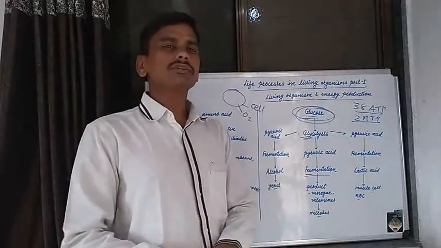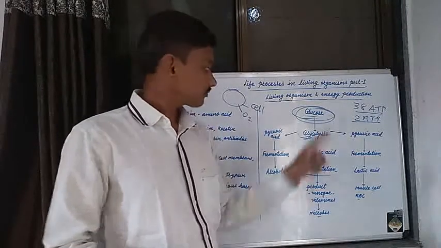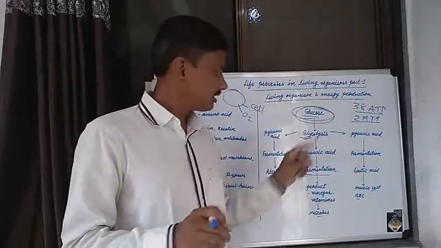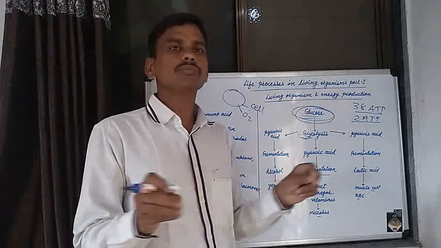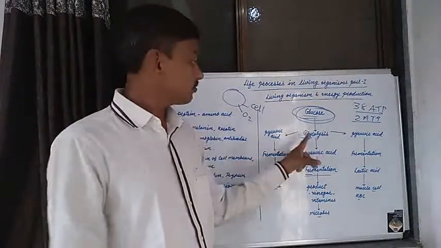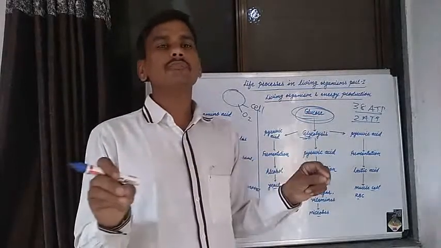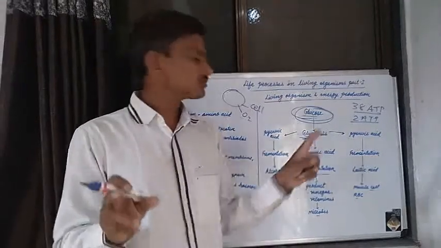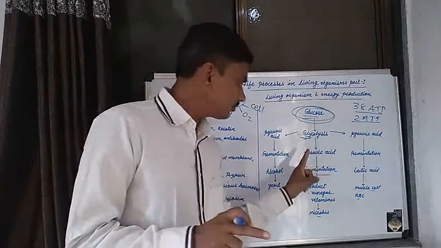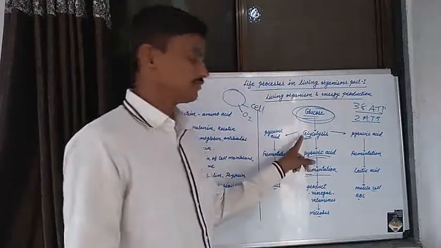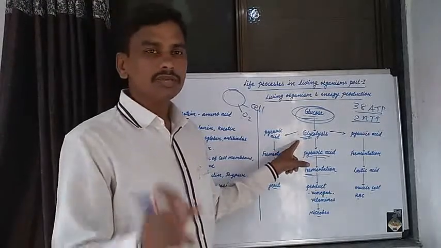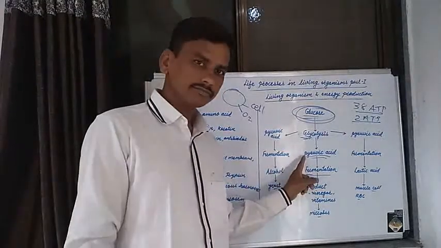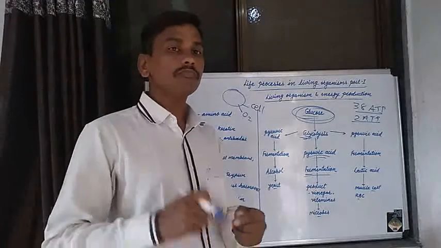These glucose molecules enter our cell, and by the glycolysis process, incomplete oxidation of the glucose molecules takes place through various chemical reactions, producing pyruvic acid. That process is known as glycolysis: glucose is converted into pyruvic acid.